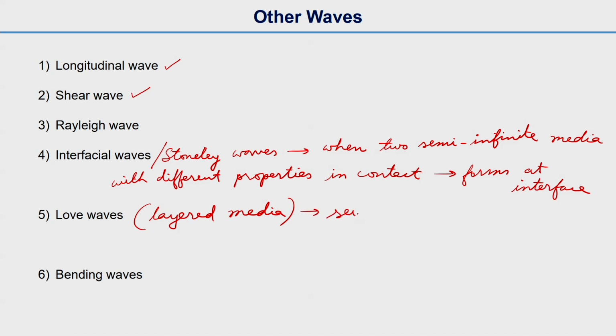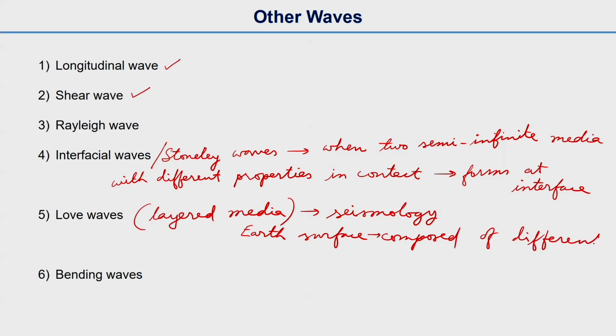important in seismology. As you know, Earth's surface is composed of different layers. So these waves are seen in Earth's surface in seismology, and the horizontal component of the displacement is significantly larger than the vertical component.